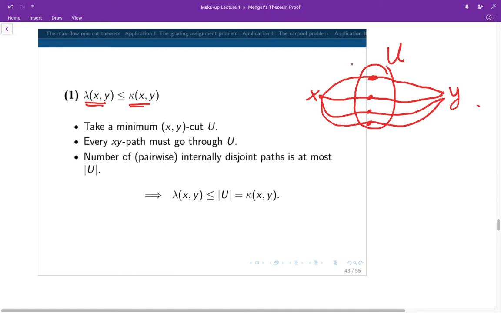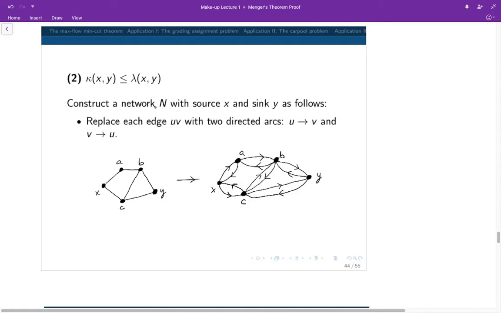Therefore, if we have lambda of these xy paths, then this number lambda must be at most the size of U. Hence, we deduce that lambda of xy is at most the size of U. But remember, U is a minimum xy cut whose size is equal to kappa of xy. And therefore, we have proved the inequality that we wanted to show from the beginning. Do you follow me? Okay, let us now move on to the second part.